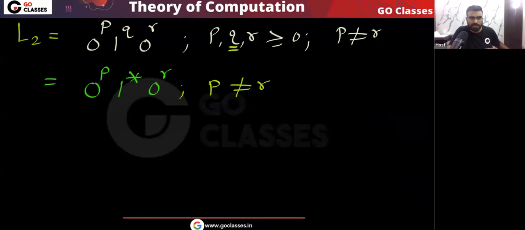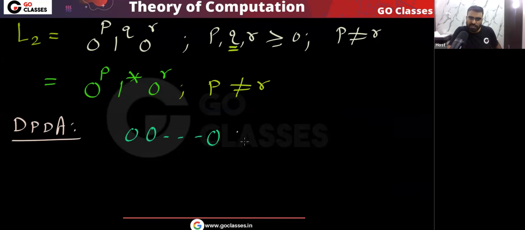You can create the DPDA. Let me create it, so that I can prove that yes, this is a DCFL. So what is the idea? If I want to create a DPDA, the idea is very simple. When zeros are coming, I will push them. When ones are coming, I will ignore them. And when zeros are coming, I will pop.